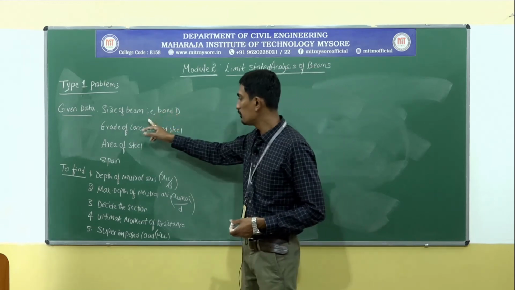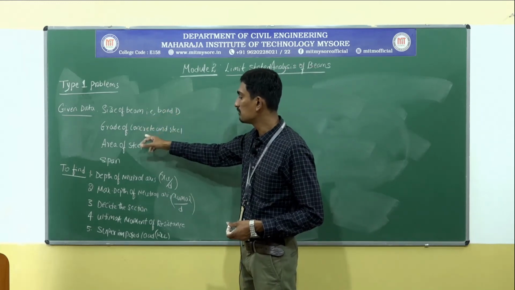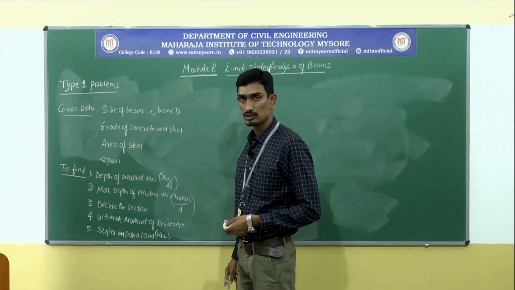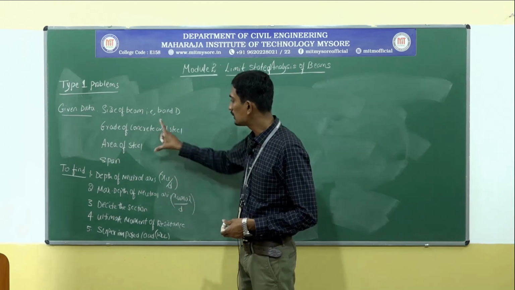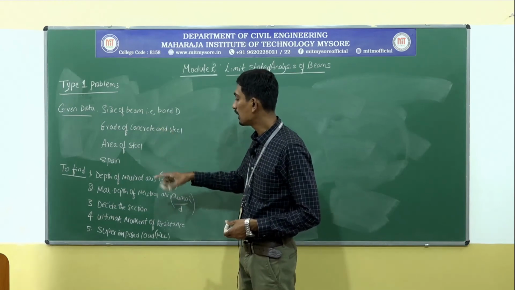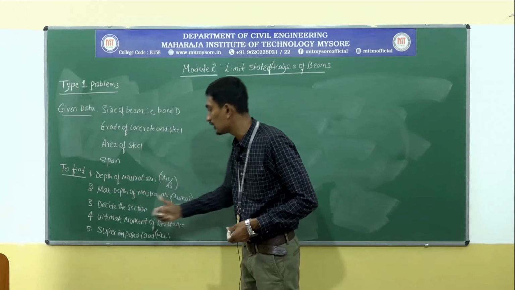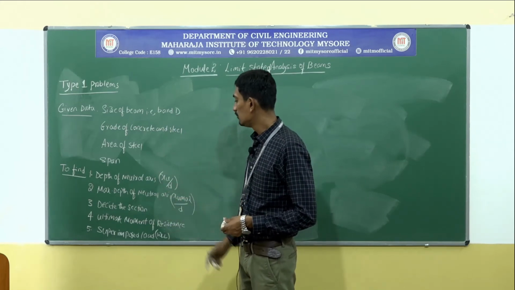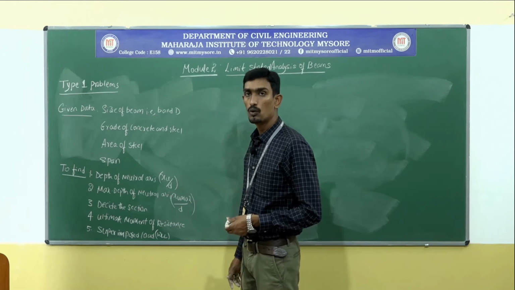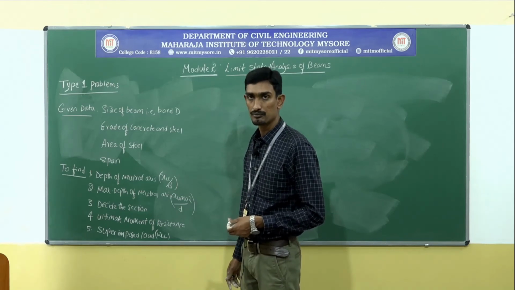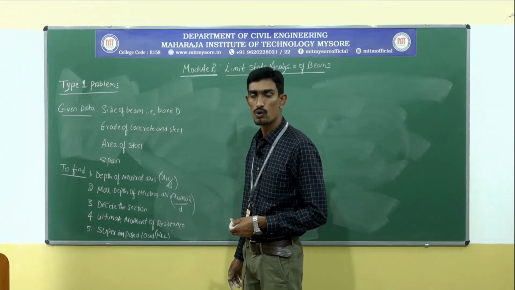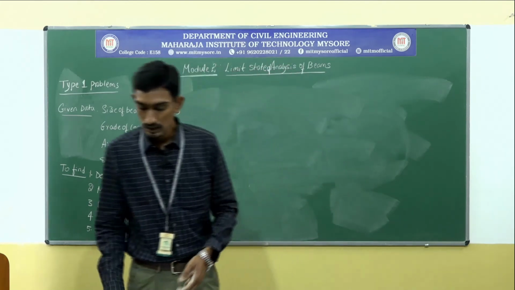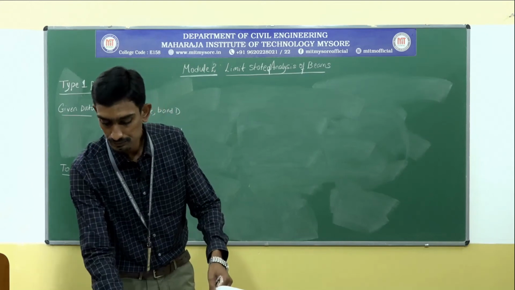Okay, size of the beam will be given, grade of concrete and steel will be given, area of steel will be given, span will be given. Based upon these preliminary data, we are going to calculate these things. This is type 1 problem. So with these basics, let us work out problems. Is it clear? Let us go ahead with the problems, or analysis. Okay. Let me take a problem.